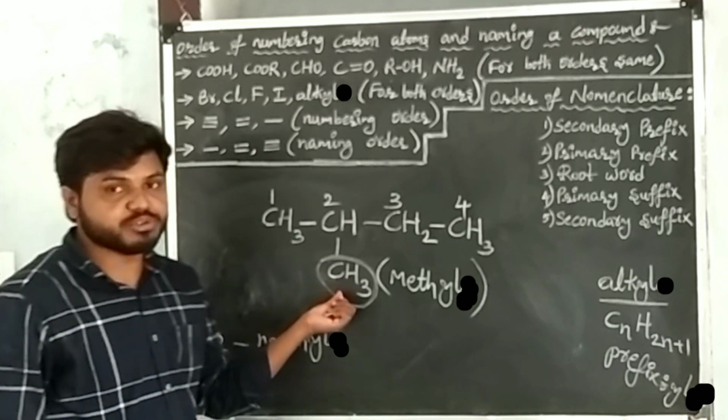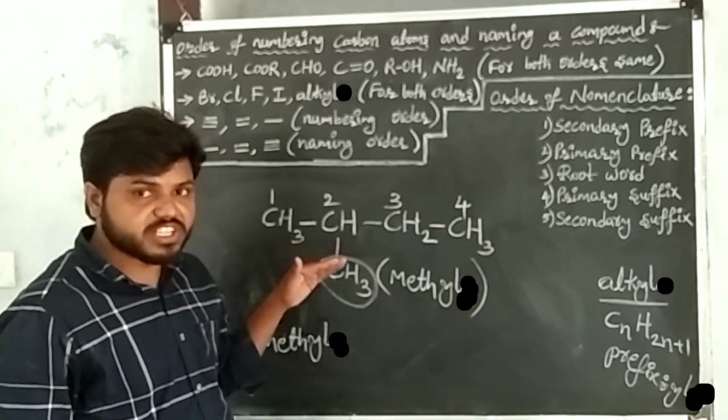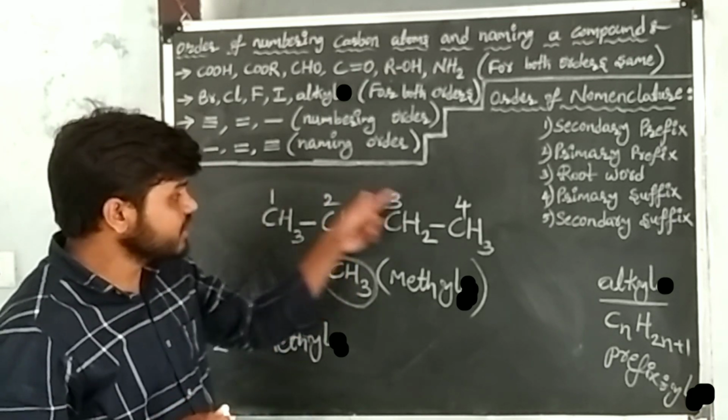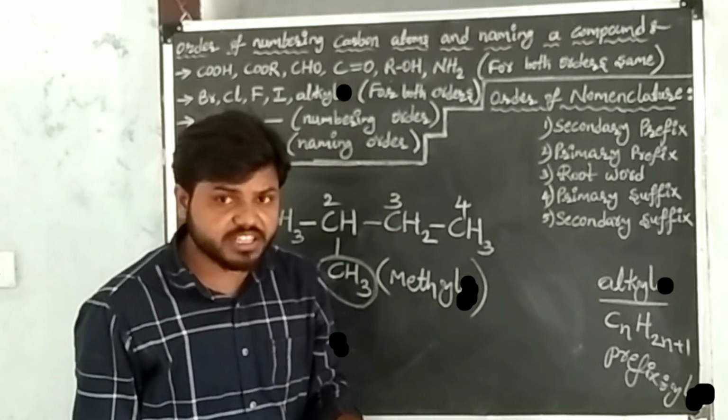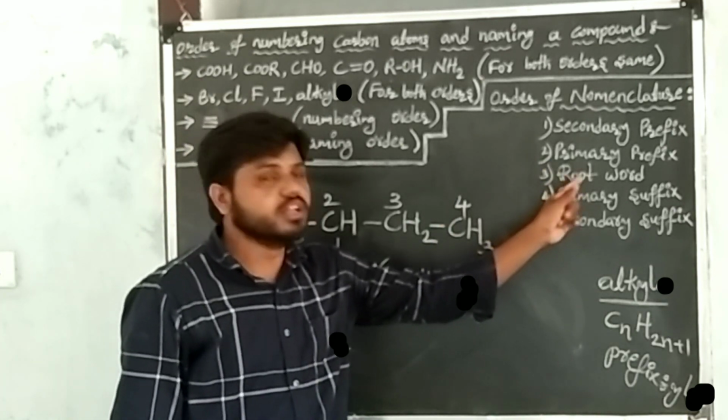After writing the substituent prefix, go to the primary prefix. Here, primary prefix means what? Cyclic. In the given carbon compound, cyclic is not there. Then go to the root word. Cyclic is not there, that's why I go to the root word.